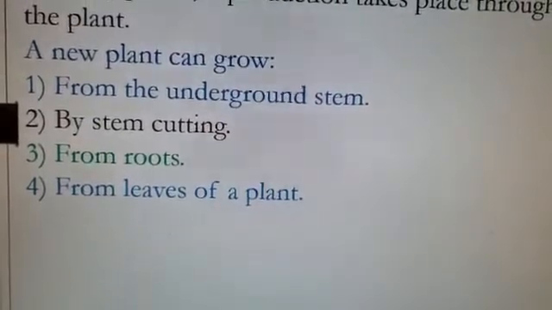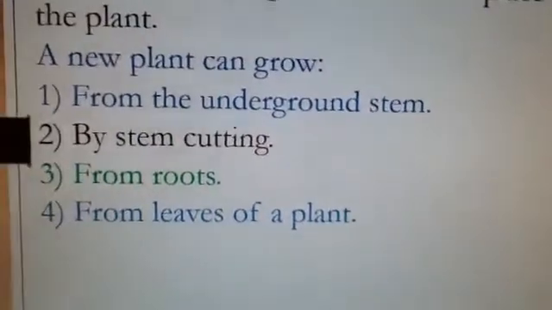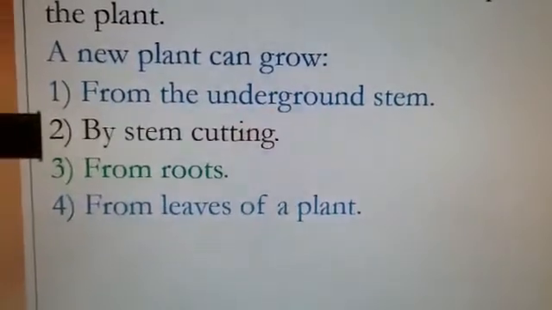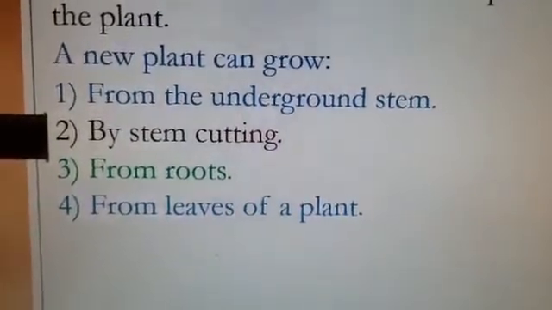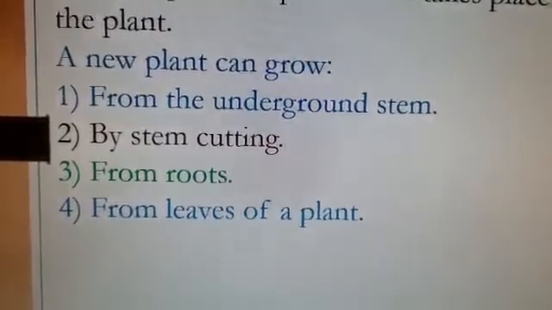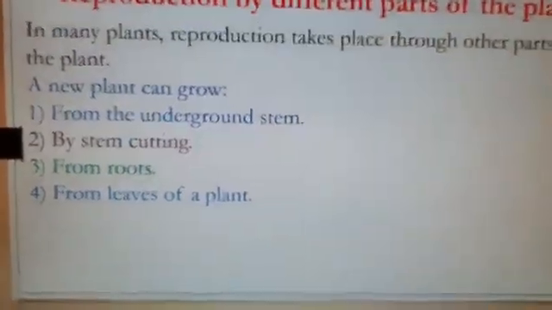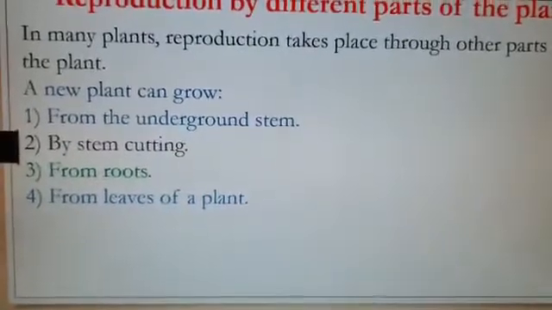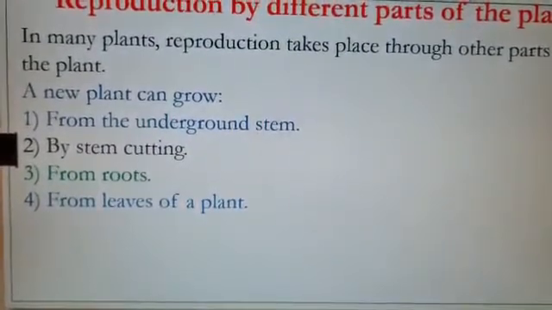Is it clear, children? For all these we commonly give a name, vegetative reproduction.